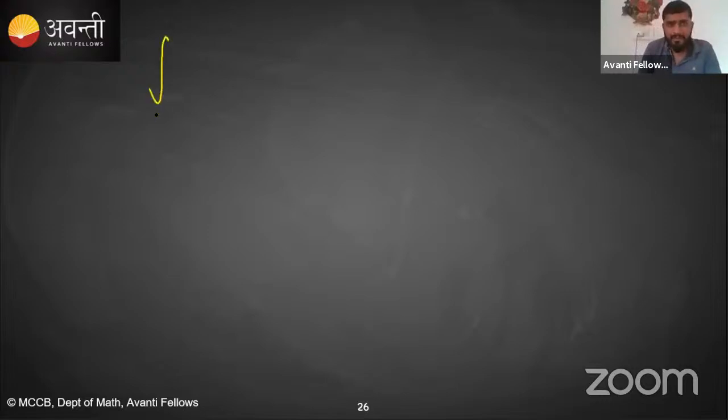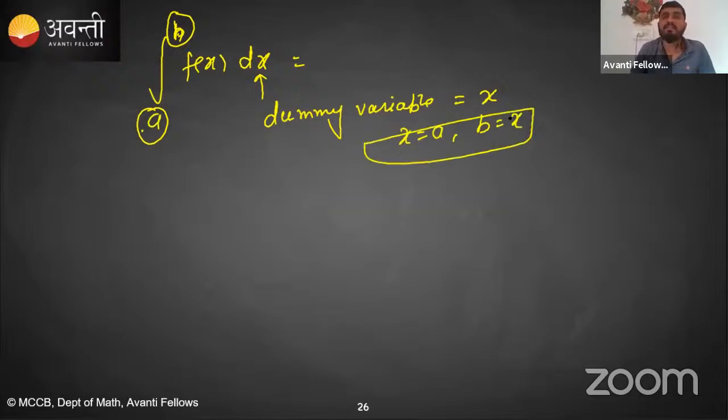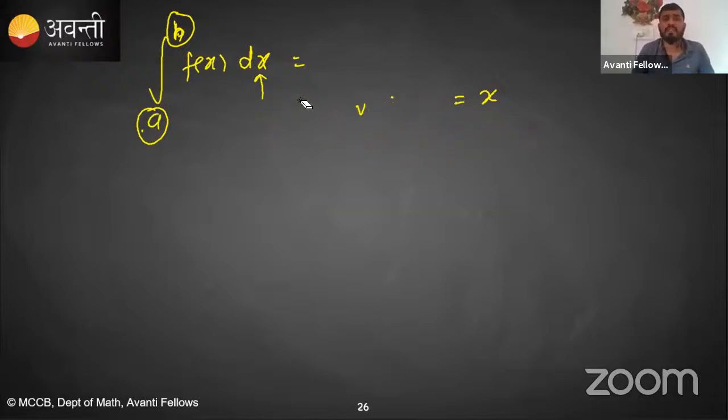I told you, if a function is given, let's say integral from a to b of f of x dx, which means these a and b are the values of this dummy variable or the integrating variable. So can you tell me which one is the dummy variable? The dummy variable or the integrating variable is equal to x, and these a and b are the values of x, which means x is equal to a and x is equal to b. These are the values of x. Yes or no? So let's say I'm using the substitution, substituting x is equal to t.